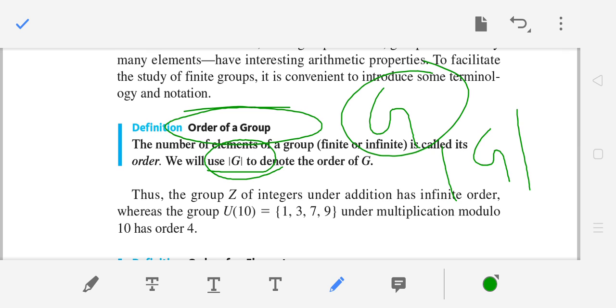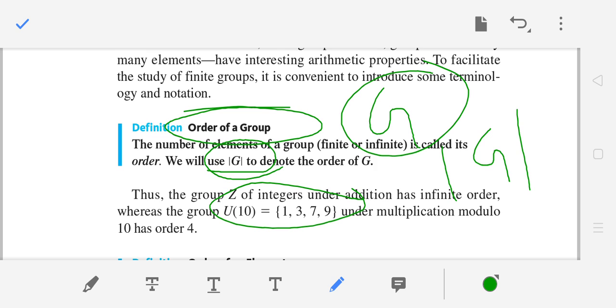Like you take U10. What do we mean by U10? U10 means the positive numbers smaller than 10 whose GCD with 10 is 1. So which numbers have GCD 1 with 10? 1 has GCD 1 with 10, 3 has GCD 1 with 10, 7 has GCD 1 with 10, 9 has GCD 1 with 10.